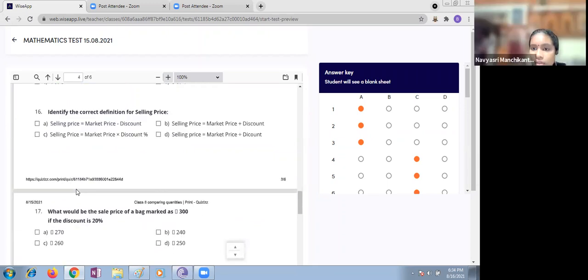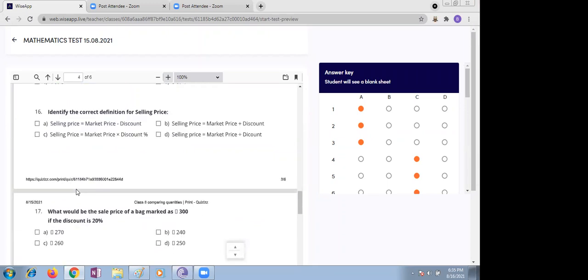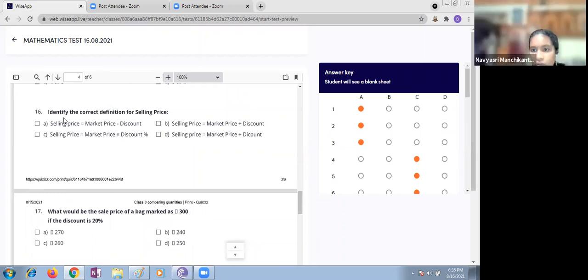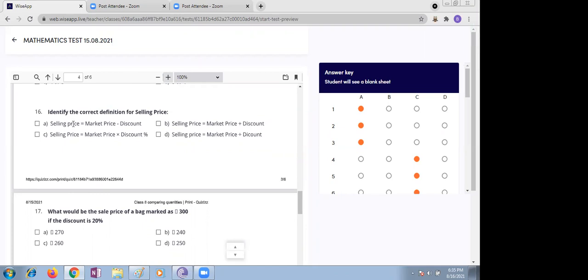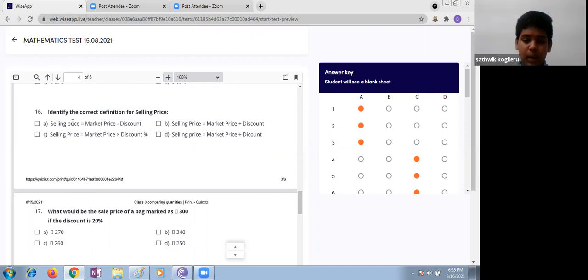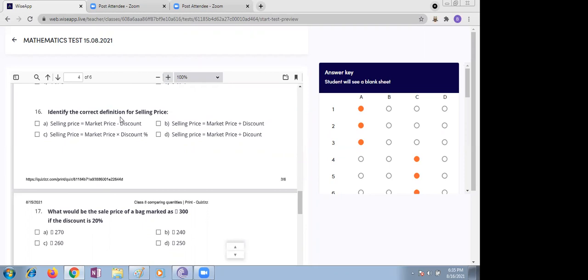Next, identify the correct option. Please mute your mic. There's a lot of disturbance, please. Whose mic is that? Navyasri, mute yourself. There is a lot of disturbance in the classroom, please.